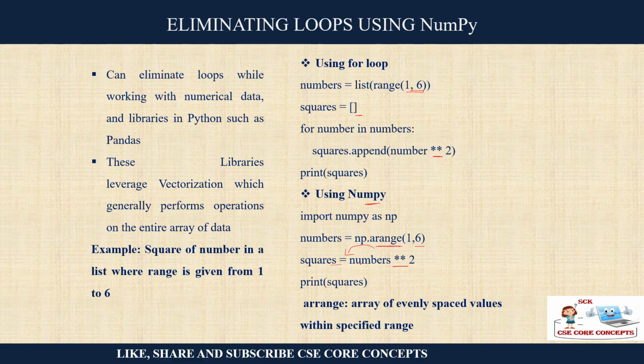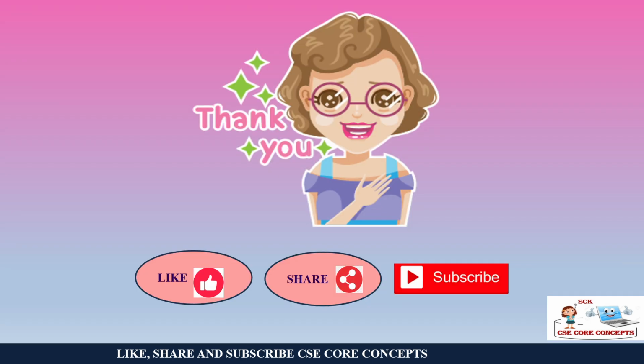So squares equals numbers raised to the power 2. arange is an array of evenly spaced values within a specific range. You can write np.array also, it will create an array. NumPy library has many functions. If you study in detail, you will get many such functions which you can use.